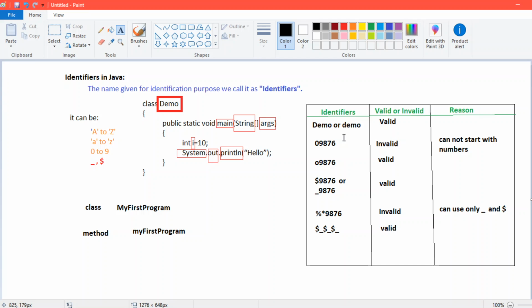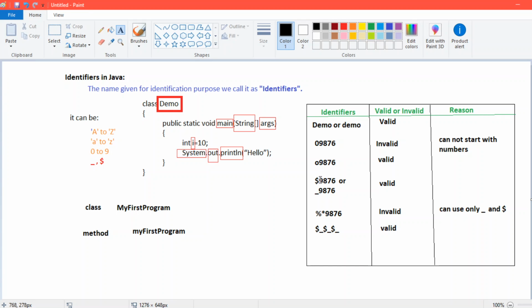Now, a number at the start is totally invalid. We can't go with that. But if multiple students or colleagues are working together and learning my first program, then we can name it according to their roll number, my first program 1, my first program 2. These things we can do. There is no problem with that. Same goes with the method, but we can't start with integers. In second position we can use numbers, as we already discussed, my first program 1 2 3.